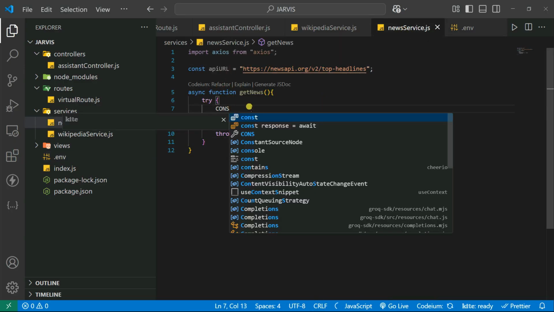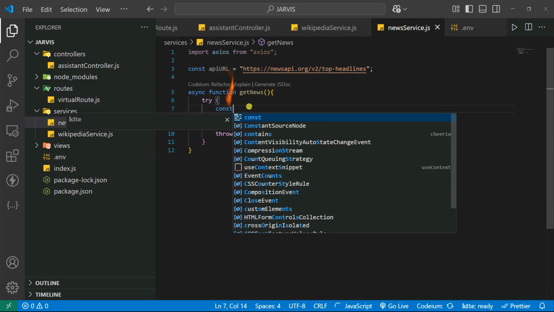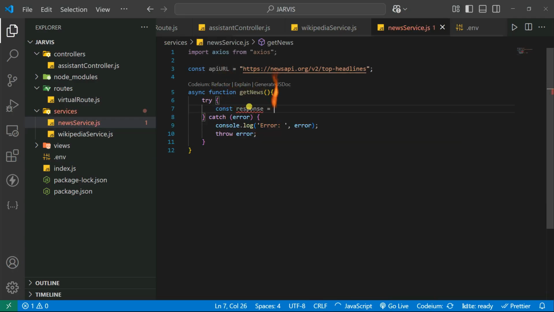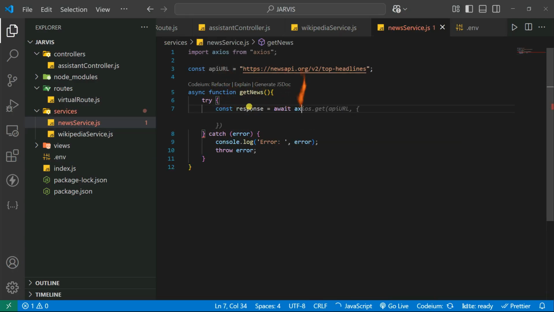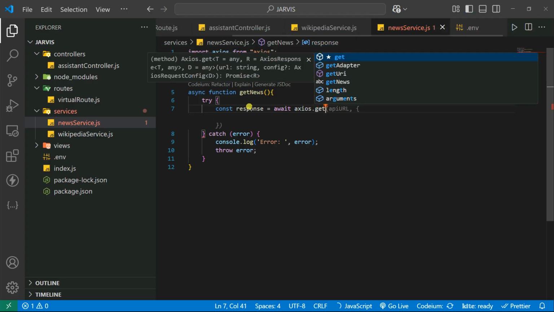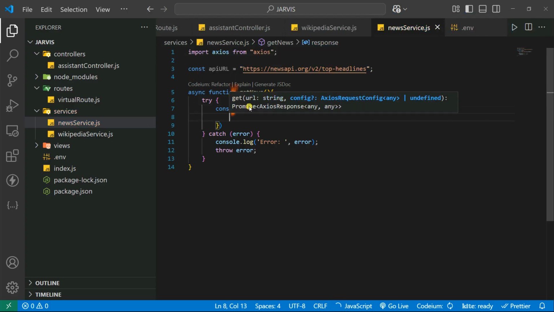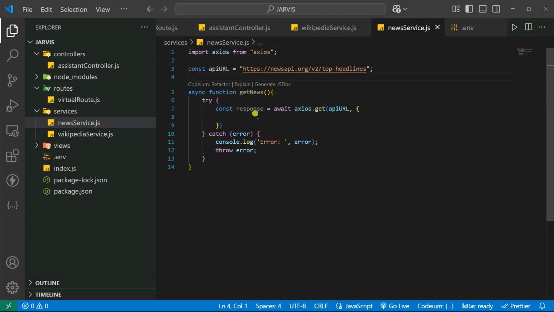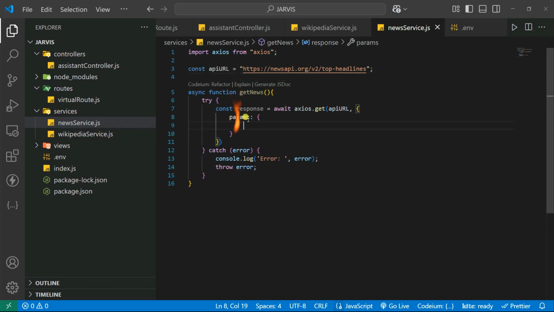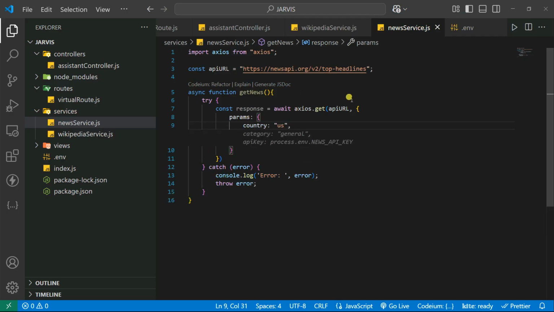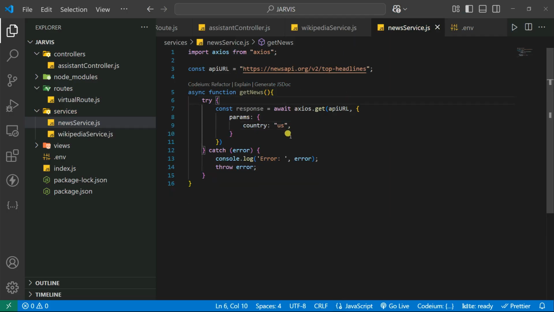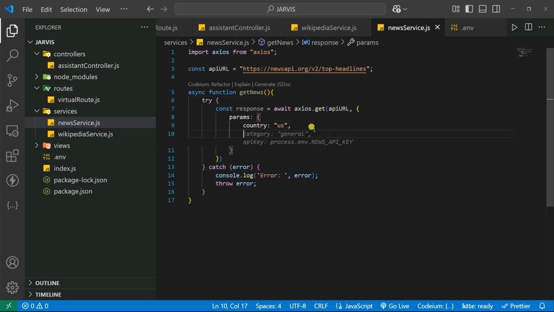Now let's create a variable called response. Let's say const response is equal to await axios.get request, and inside that you give my API URL, this one. Inside that it also takes the params. In the case of params, first you give the country. You can give the country as US or India or any country. So let's give the country as US. I mean, you're going to access the news from the US.